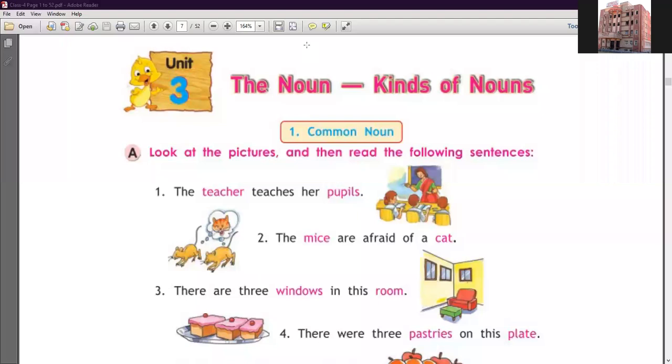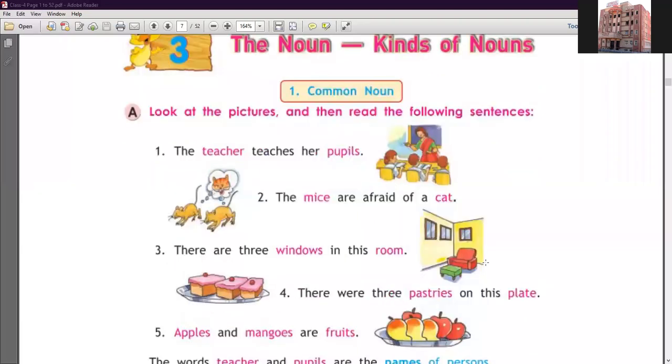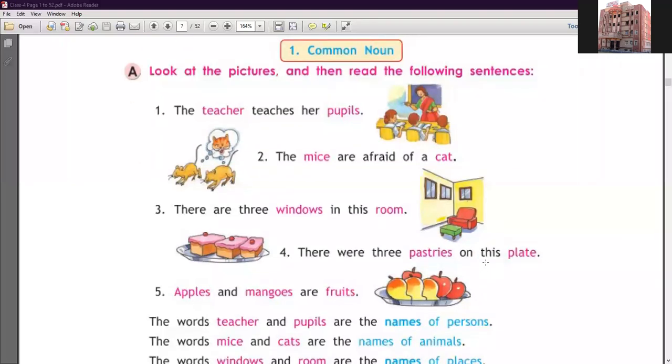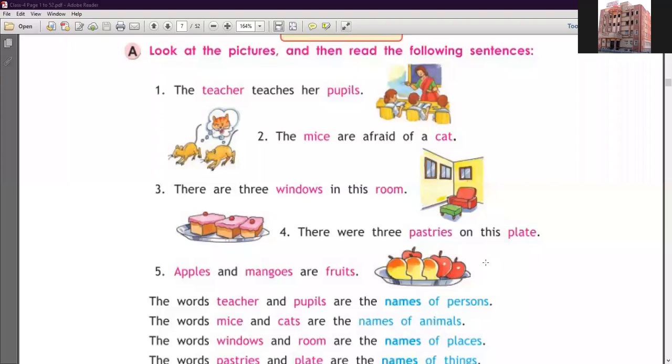First is the common noun. Look at the pictures and then read the following sentences. The teacher teaches her pupils. Second sentence, the mice are afraid of a cat. Third sentence, there are 3 windows in this room and there were 3 pastries on this plate. And number fifth, apples and mangoes are fruit.